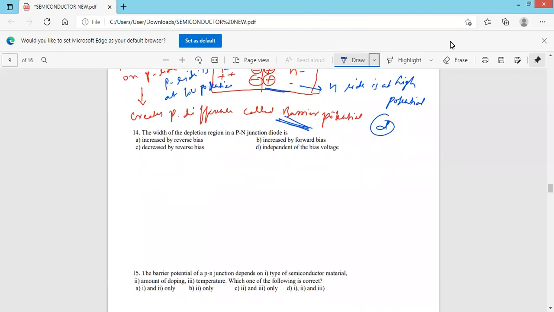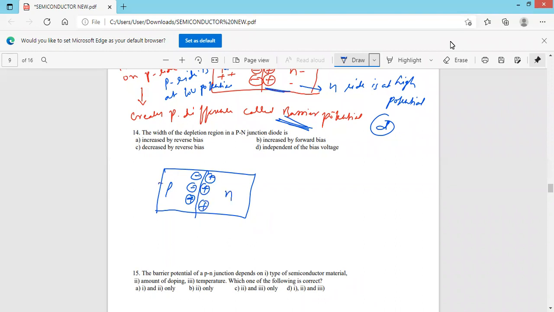Next one. The width of the depletion region in a PN junction diode is: increased by reverse bias, increased by forward bias, decreased by reverse bias, or independent of the bias. Yes, this is the diode. And this is the depletion region consisting of negative immobile ions on the P side and positive immobile ions on the N side, like this.